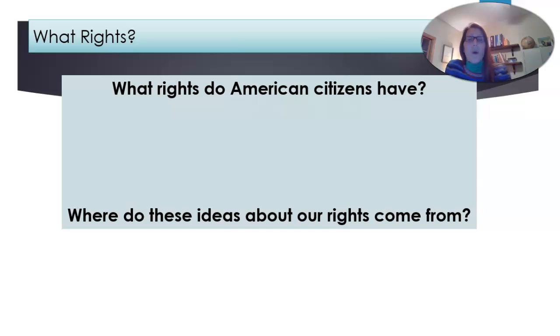All right, what rights? What rights do American citizens have, and where do these ideas about our rights come from? We're not going to answer this question right now, but I would like you to think about these questions as we're moving through this lesson. Also, perfect questions for this time period that we're in, this time in history. What rights do Americans have? What do we have with things going on around us, in current day history? And then where do these rights come from?